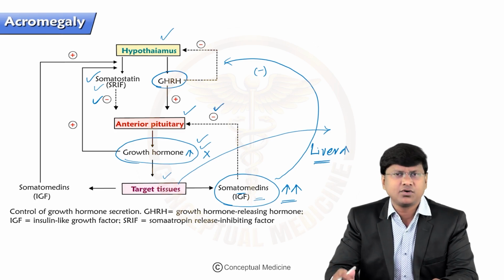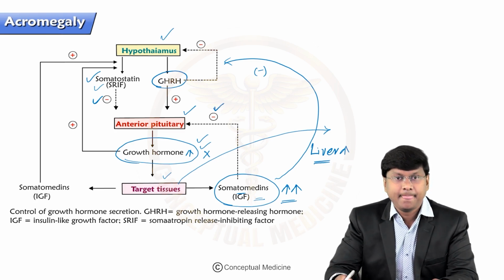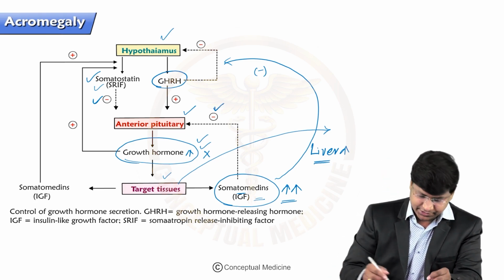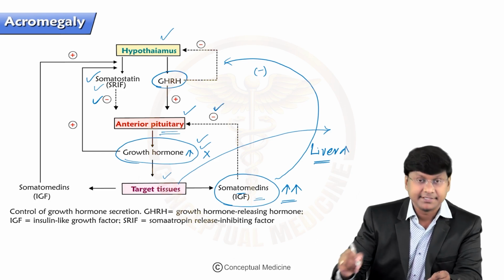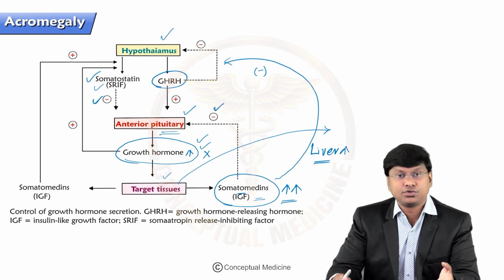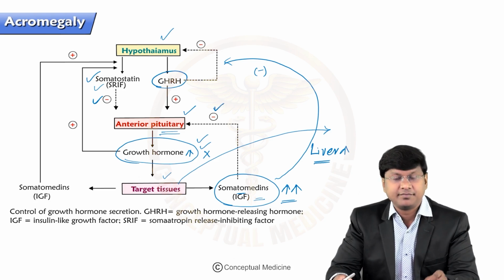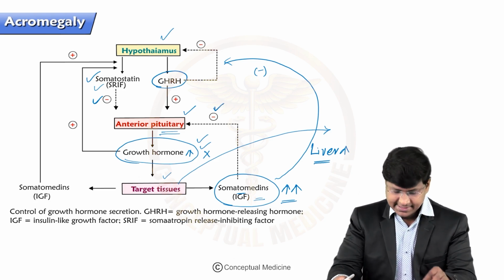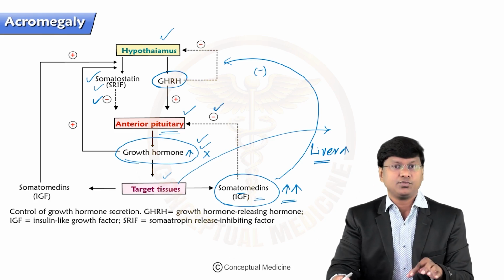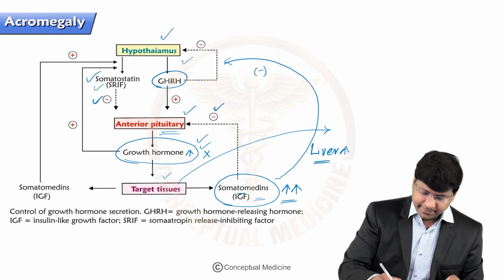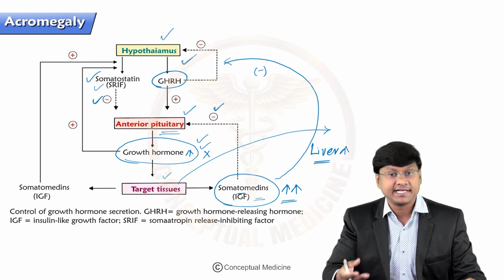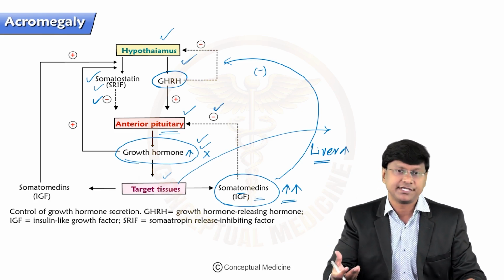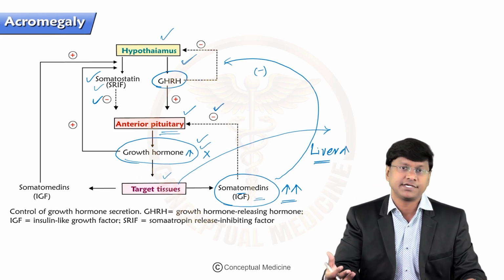Now, if you take the causes of acromegaly, the causes could be, number one, due to excess growth hormone secretion from the pituitary abnormality, that is your pituitary tumors. Or this excess growth hormone could be due to the abnormality within the hypothalamus, that is excess GHRH hormone secretion, excess growth hormone releasing hormone secretion.